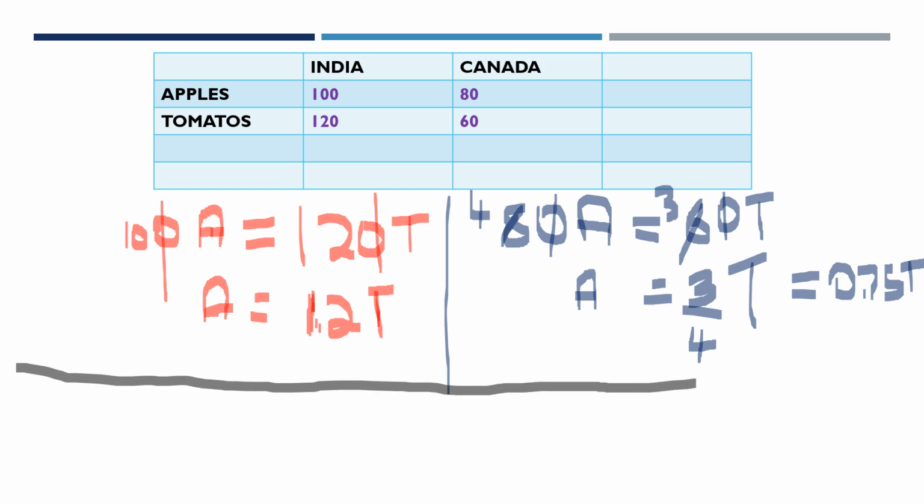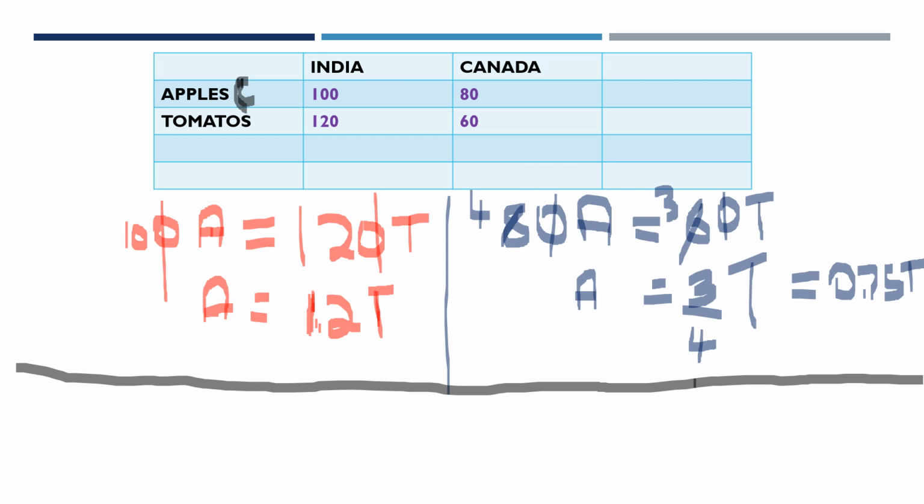Now we calculated this in terms of apples, and we came to the conclusion that it is better that Canada produces apples. Canada has to specialize in the production of apples. I've written it as C here. So Canada should be producing apples, and the reason is because it has a lower opportunity cost.